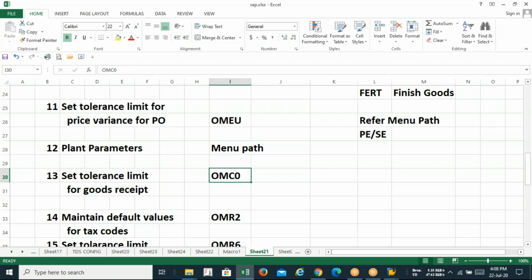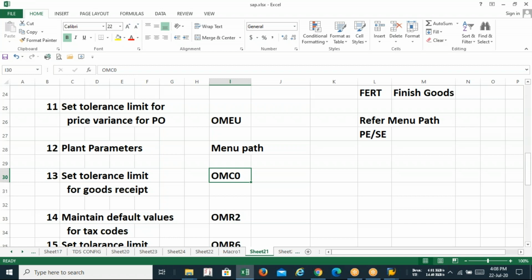Now I am going to move on to the next part, that is this one. Proceed. So guys, just remember the P2P process. It starts with what? Creation of material. Next step, info record.